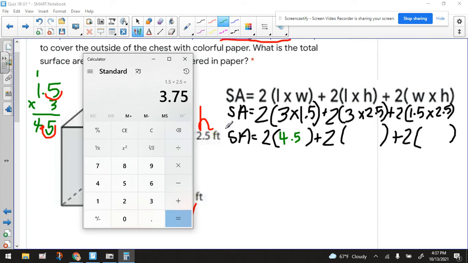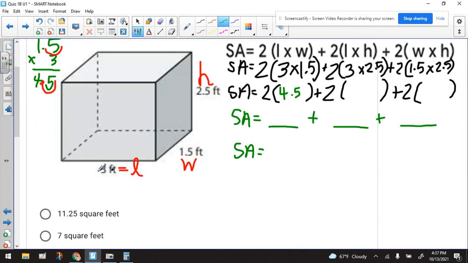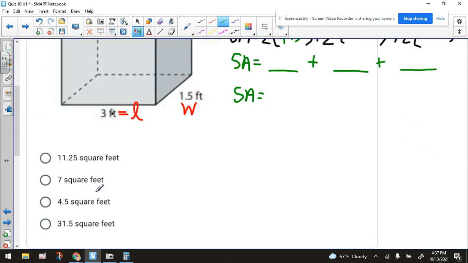Now, the next step, what you have to do is you are going to come up with these three numbers: find this times this, come up with a value, find 2 times whatever you have in here, write that number down, find 2 times whatever number you have in here and write that number down. And then the next step is to add all 3 of those numbers. Be careful, watch your decimal, and then you'll choose one of these answer choices. Good luck finishing that up.